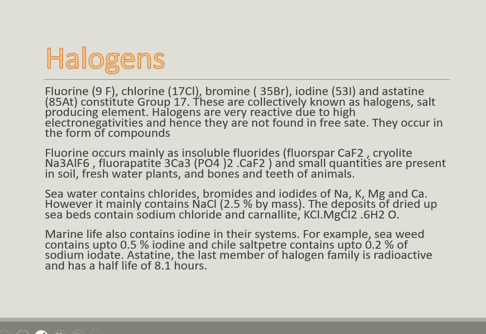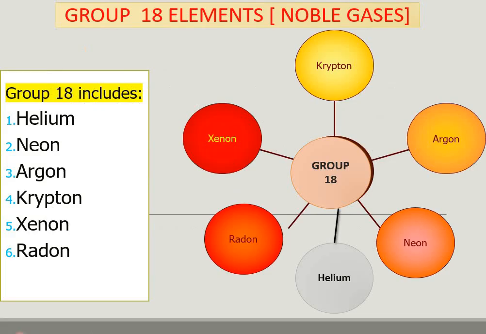Marine life contains iodine in their systems. For example, seaweed contains 0.5% iodine and Chile saltpeter contains 0.2% of sodium iodate. Astatine is a radioactive element and its half-life is 8.1 hours.